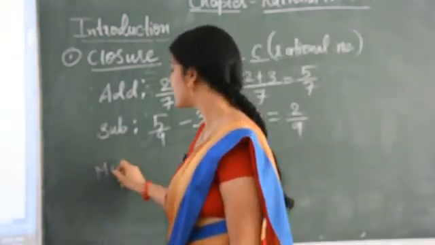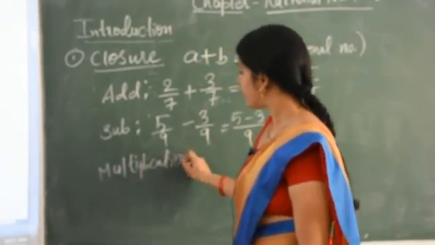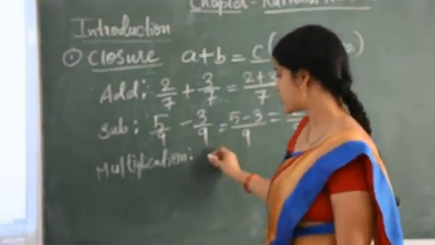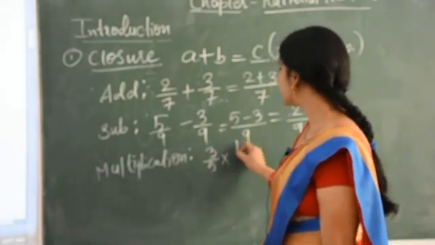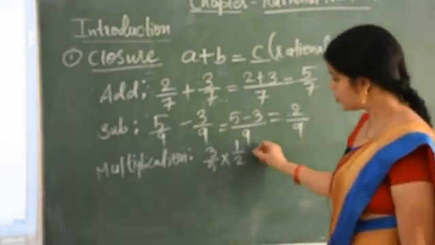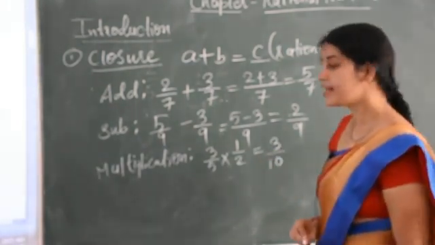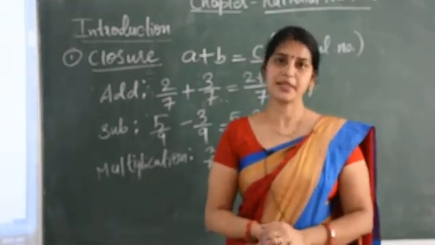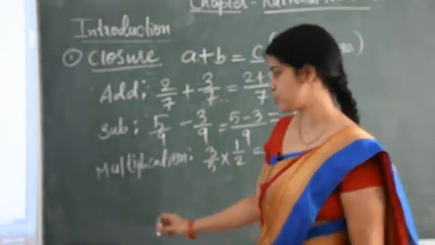Now we check it for third criteria, that is multiplication. So for multiplication again we choose two different types of rational number, like 3 upon 5, one rational number, then another one is 1 upon 2. Now multiply them. So 3 into 1 it is 3 and 5 into 2 it is 10. That means 3 upon 10, which is again a rational number. It means it is applicable for multiplication also.